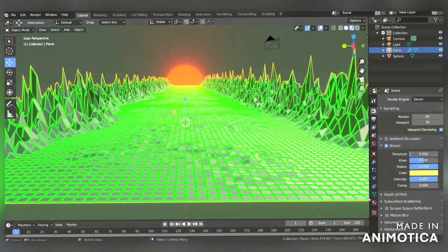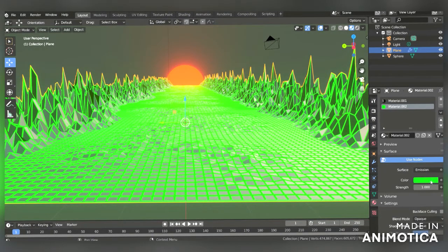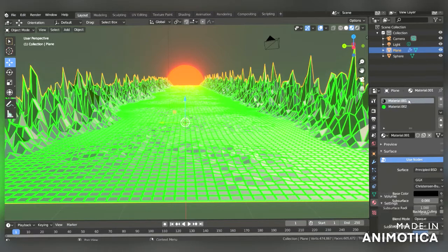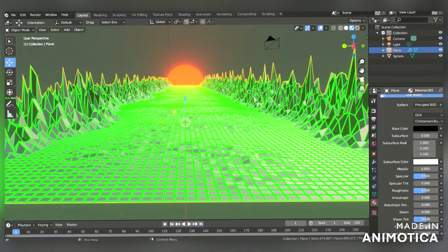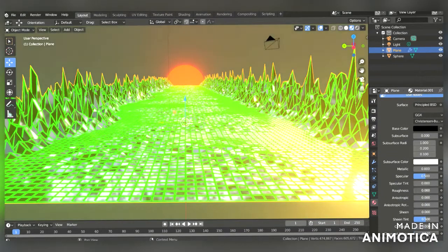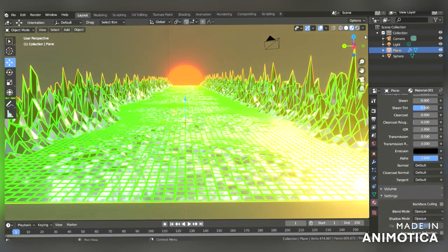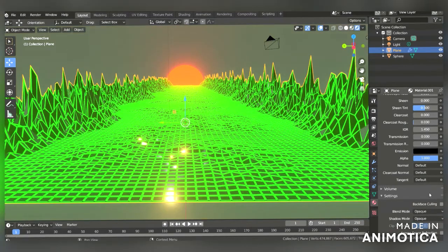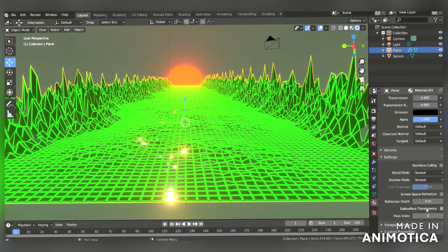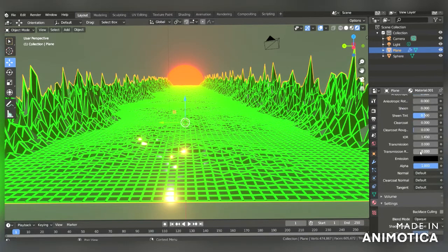Now select this mountain plane and decrease the roughness. And increase the transmission.